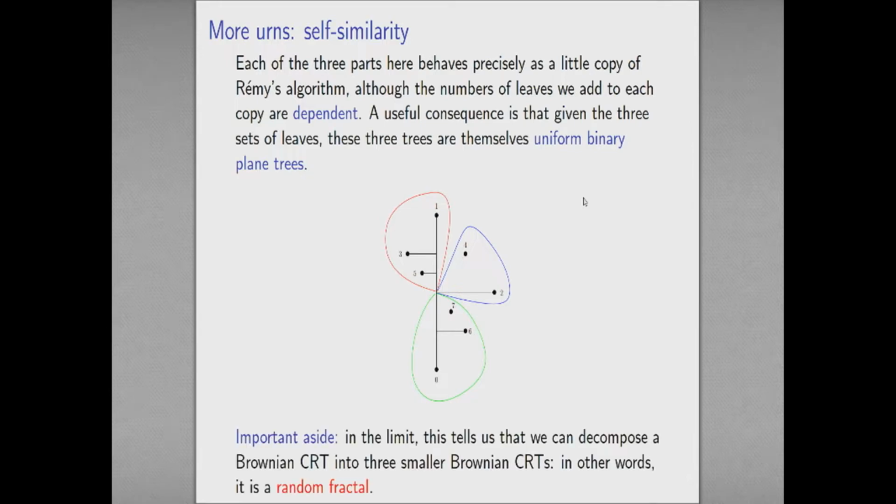So let me make an important aside. If you're willing to believe me that this thing possesses a limit, this tells us something quite important about it, which is that I can split a Brownian continuum random tree into 3 little Brownian continuum random trees where I've randomly rescaled their sizes. And in particular, that tells us that this is a random fractal. It contains little copies of itself which have just been scaled.